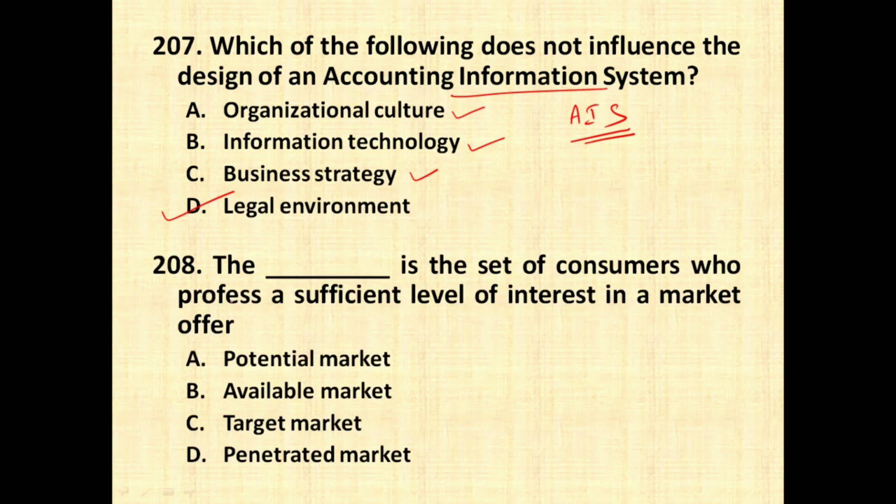The dash is a set of consumers who profess a sufficient level of interest in a market offer. Potential market, available market, target market, penetrated market. So it is option number A, potential market, from which we get our prospects or the consumers who are going to purchase and who have interest in our product.